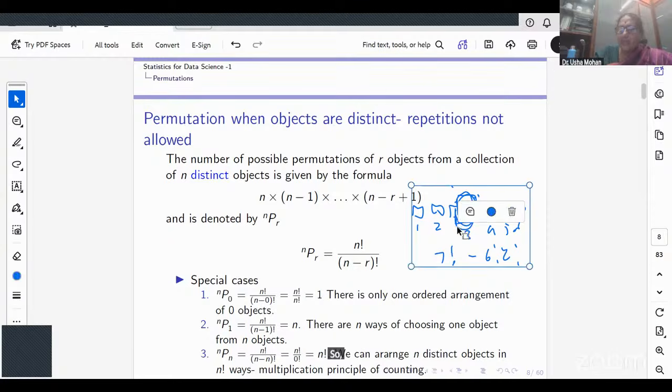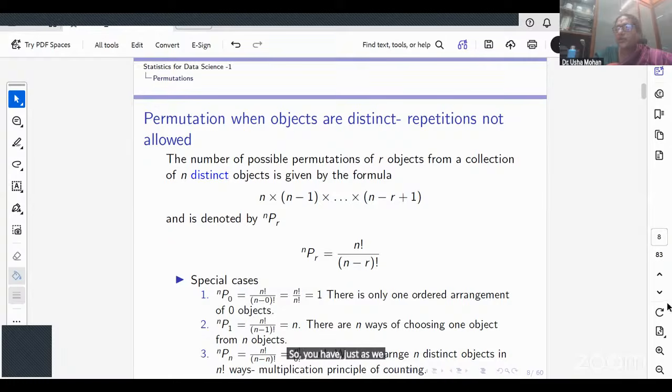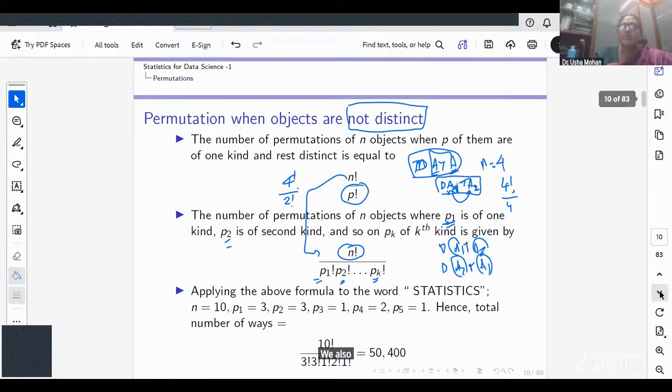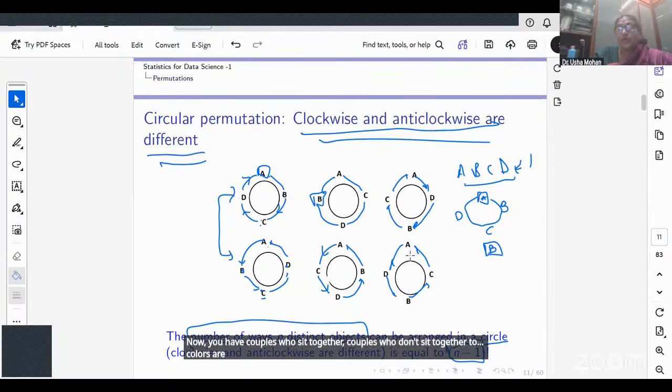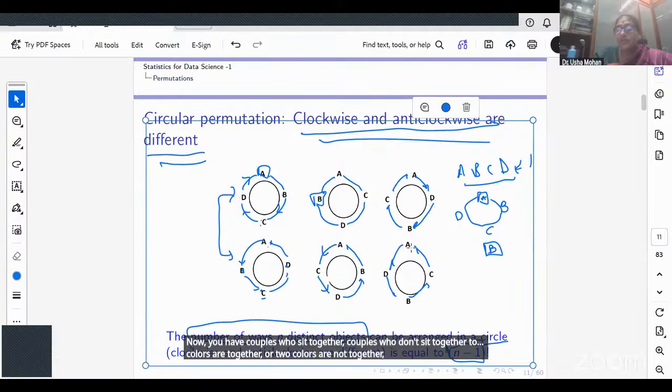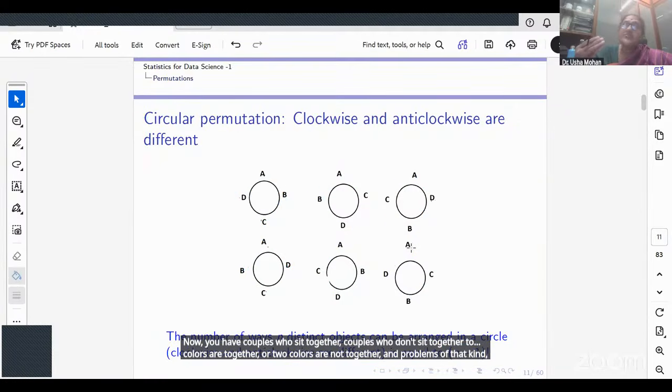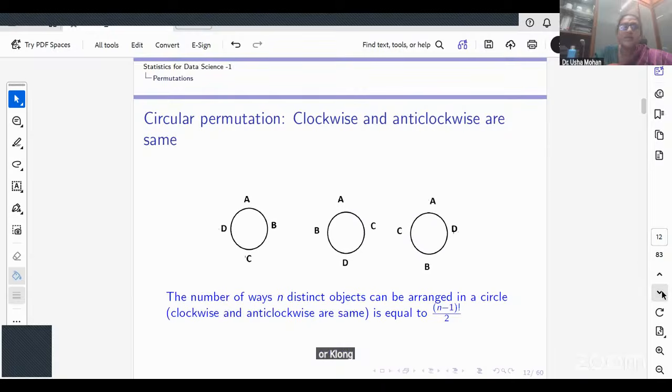Just as we talked about here, we also have problems where 2 people have to sit together. Now you have couples who sit together, couples who don't sit together, 2 colors are together or 2 colors are not together, and problems of that kind which you address. First you need to see whether clockwise and anti-clockwise are different or the same.